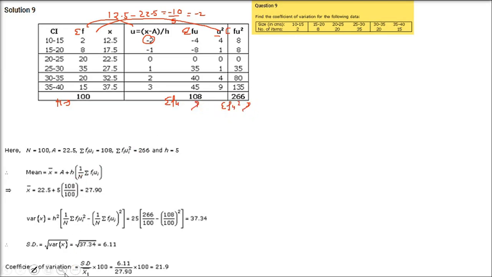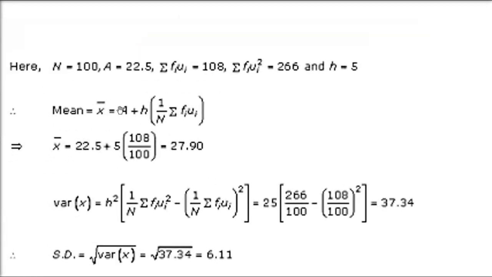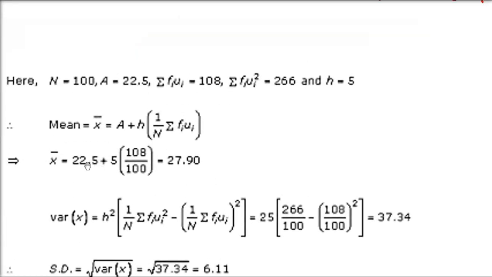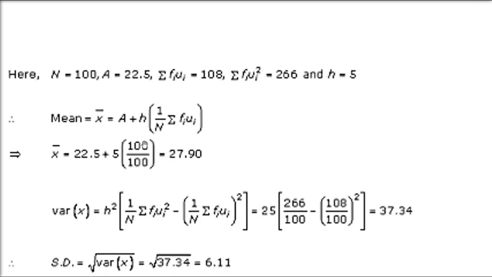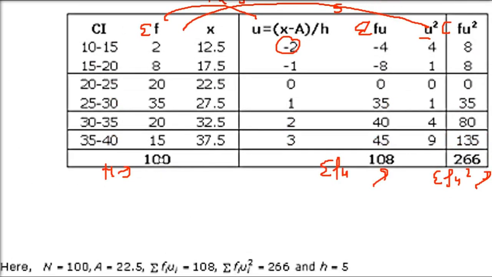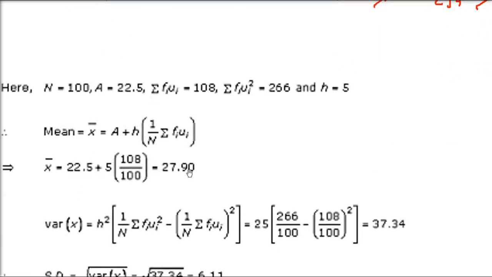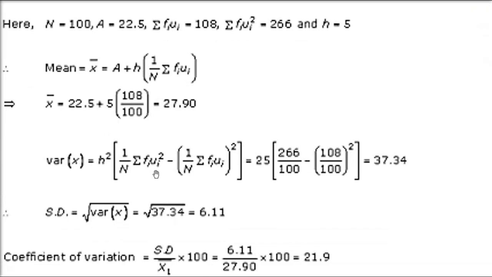Now we'll directly use this in the mean. We have already seen in the previous question. X bar is a plus h times sigma fu by N. A is assumed mean 22.5, h is 5, sigma fu is 108, and capital N is 100, this sum of sigma f basically. So 27.90 will come.